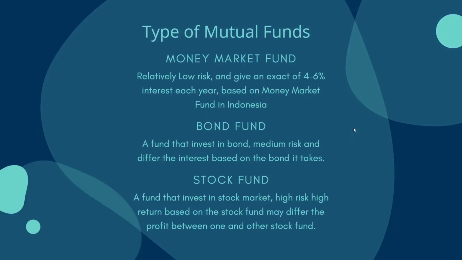This is the type of mutual fund. The first one, we have money market funds, which is relatively low risk and give an exact 4 to 6% interest each year, based on money market fund in Indonesia. Money market fund for mutual fund is very high, low risk with a good return.